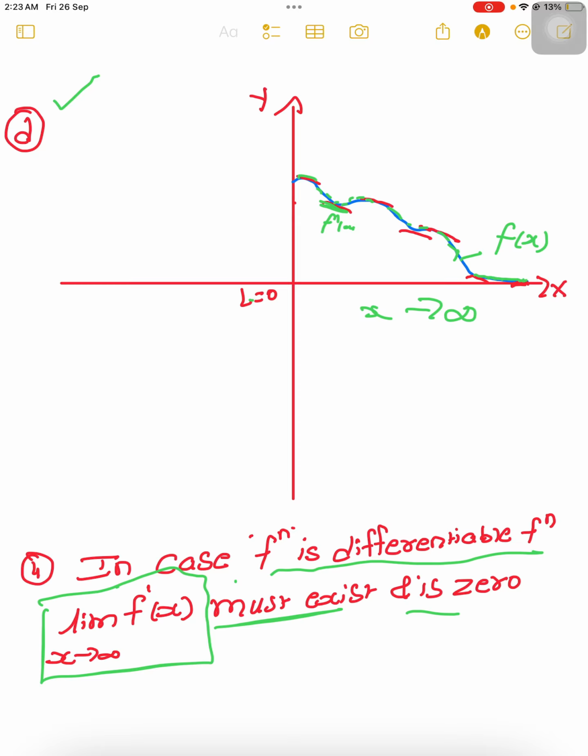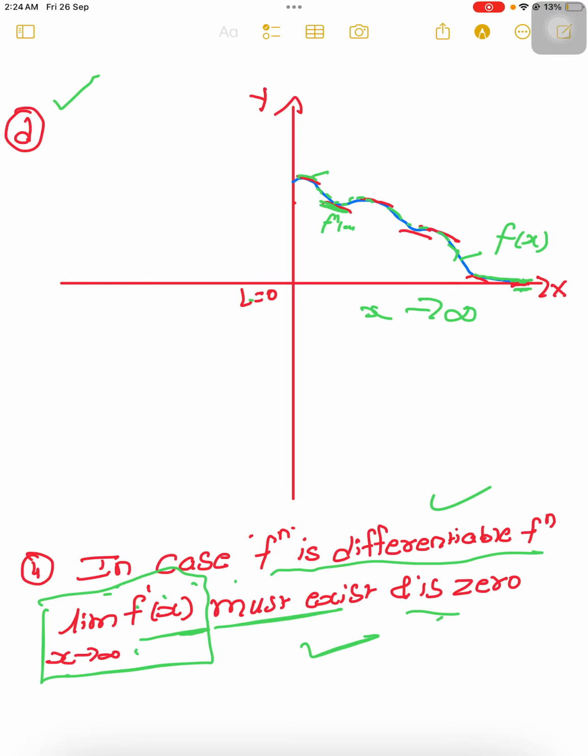Here also, if you draw a tangent at this point, it is parallel to the x-axis. So the fourth condition is also correct, because in case the function f is differentiable, the limit as x tends to infinity of f dash of x must exist and is 0.